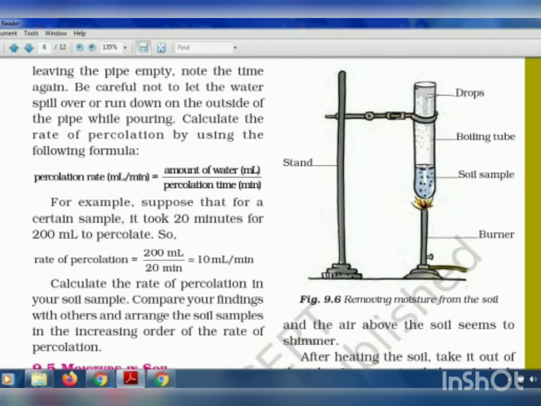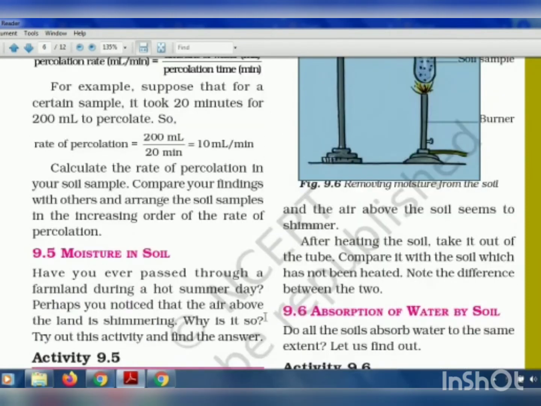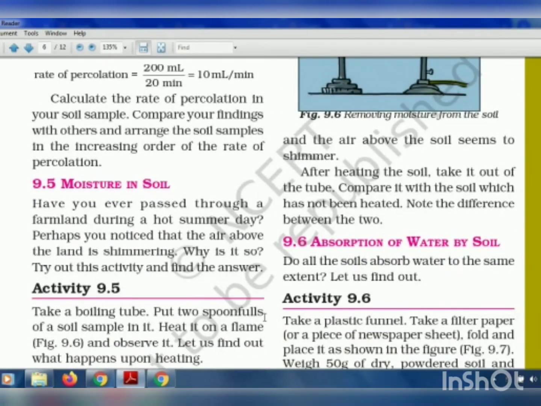Okay, so after all the water vapor has evaporated from this soil, the soil will become dry. This experiment shows how you can remove the moisture from the soil. You can see the same thing in the summer season. When you look at barren land, or land at a very faraway place, in the summer season, it looks like it is shining, or like some vapors are moving up.